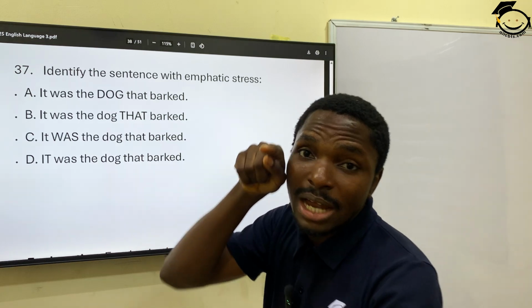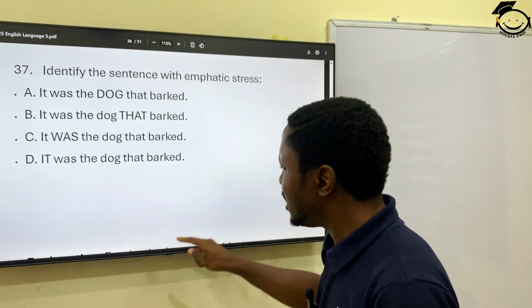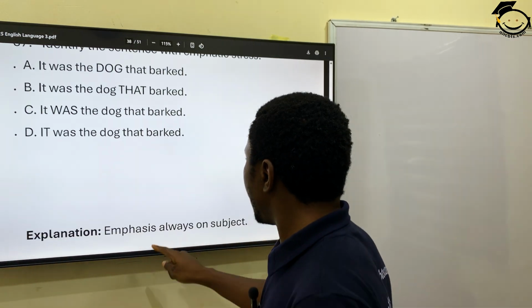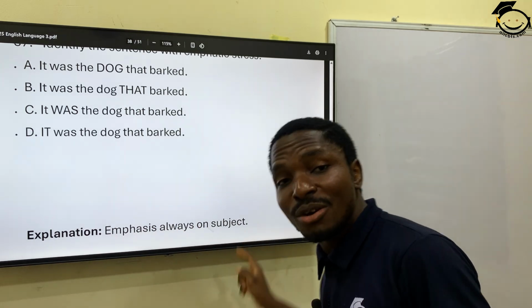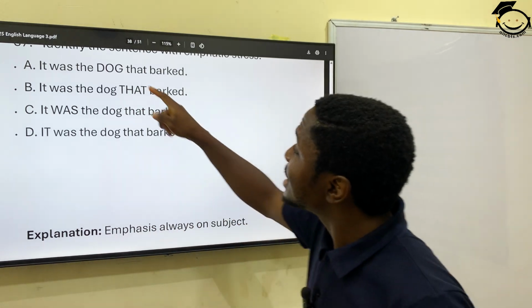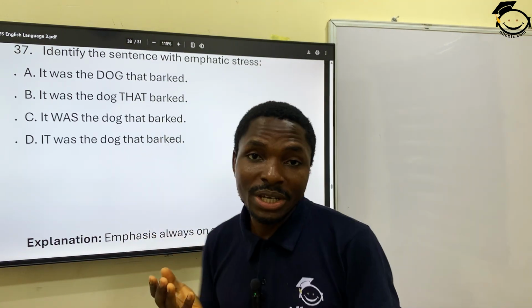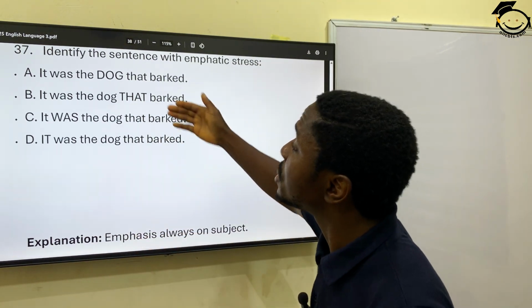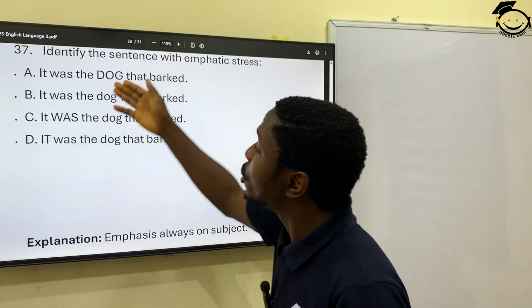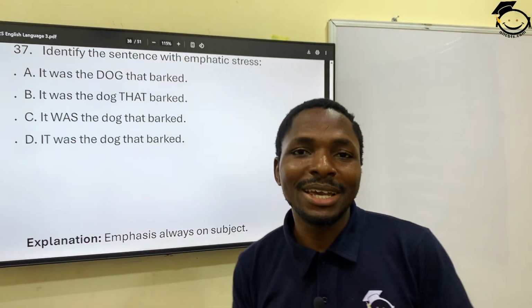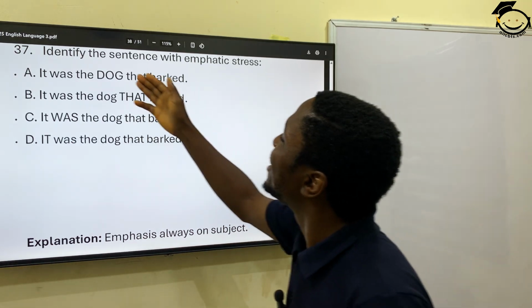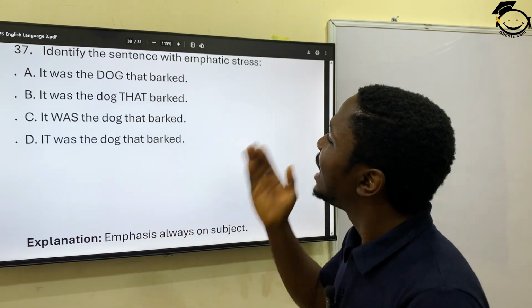We are trying to pin it down to one. I think I made a little explanation on that. Emphasis is always on the subject. Okay, so what's the subject here? Dog. The dog is the subject of this whole story. So the emphasis is always on the subject. So the subject is the dog. The dog, bad. You are the problem here. So this is the correct option. Option A. 38.